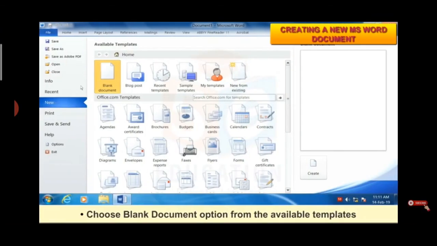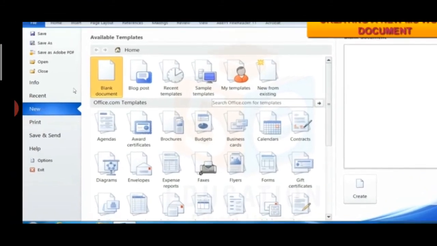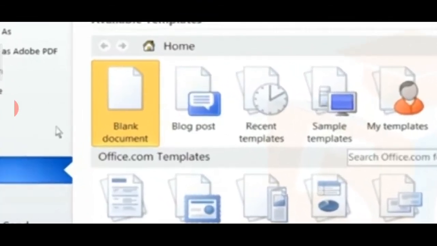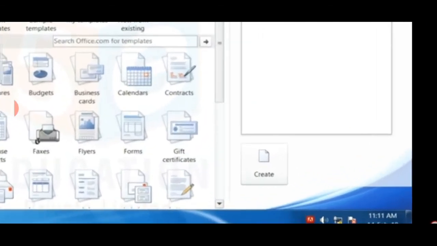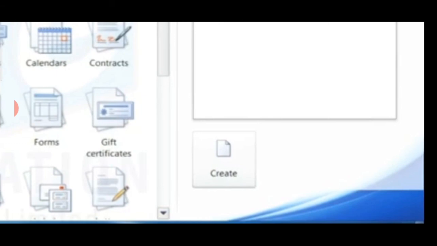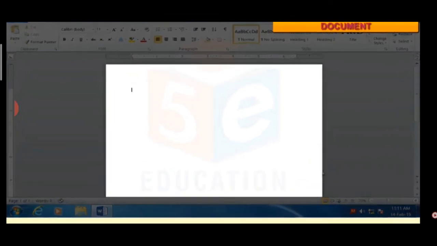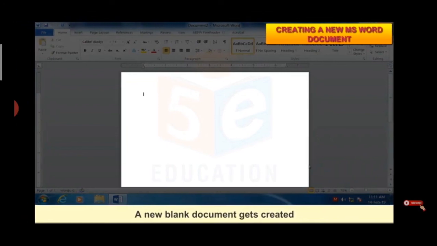After clicking the New option, we will get the sample templates. What we have to do is click on the blank document. We have to select that blank document. After selecting it, we have to press the Create button so that our document will be created. This new Word document will be created.